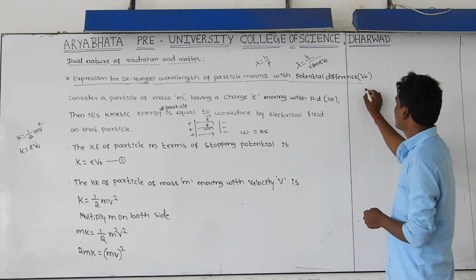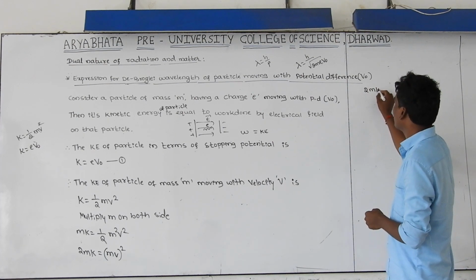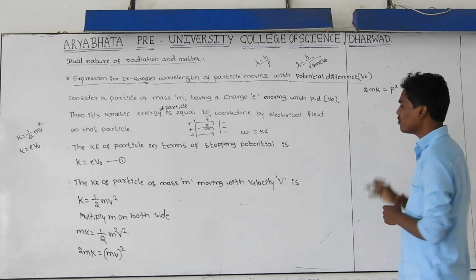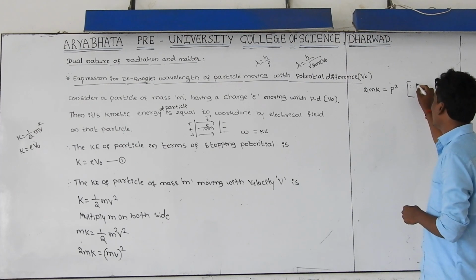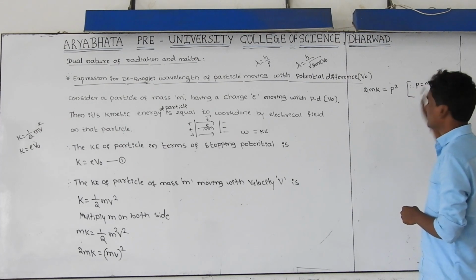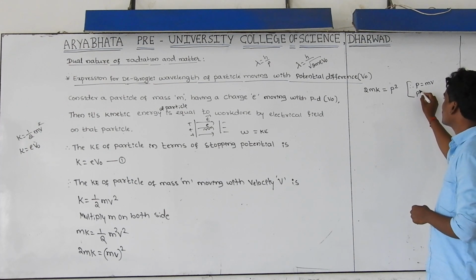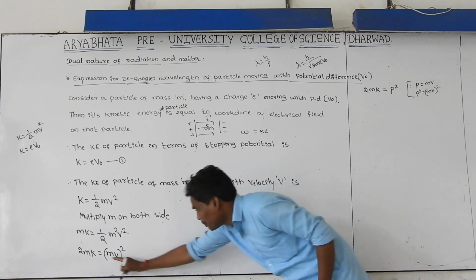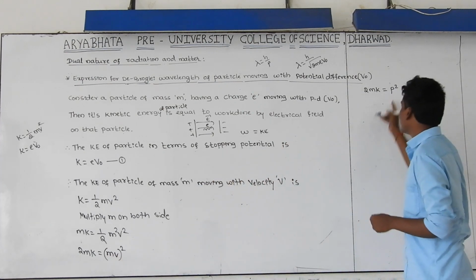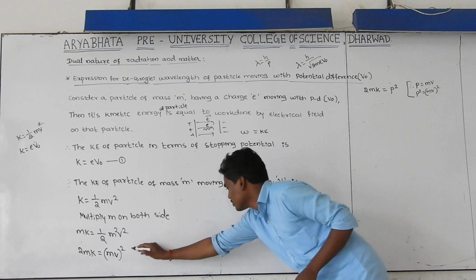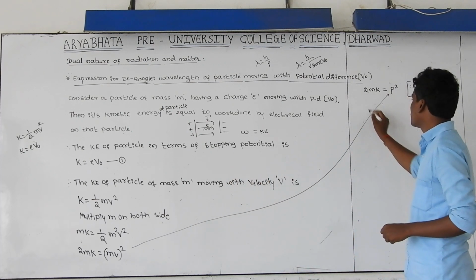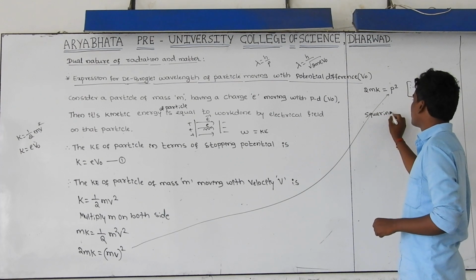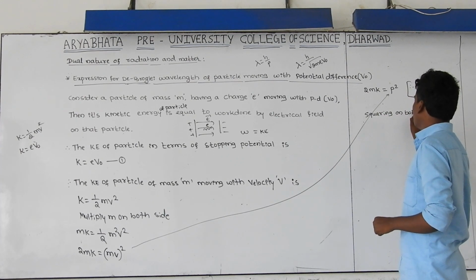Here, 2mK is equal to, I am writing it as p square, because you know very well p is equal to m v. If you square on both sides, this becomes p square is equal to m v whole square. Therefore, in the place of m into v whole square, I have written p square. Next, squaring on both sides.